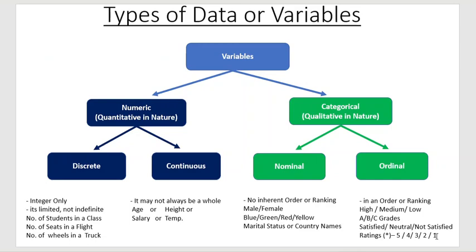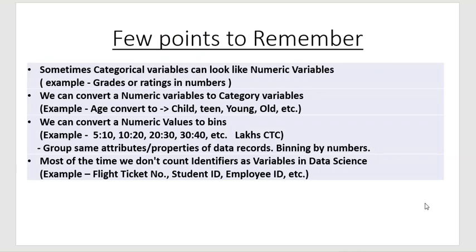There are a few other points to remember when you do data analysis. Sometimes categorical variables can look like numeric variables. As you see in the previous example, ratings are in numbers, like 5 ratings or 4 ratings. Those are numbers, but in actual fact those are categorical values, which you can save in categorical variables. Another point to remember: we can convert numeric variables to categorical variables. For example, age can be converted to child, teen, young, or old. We can group them.